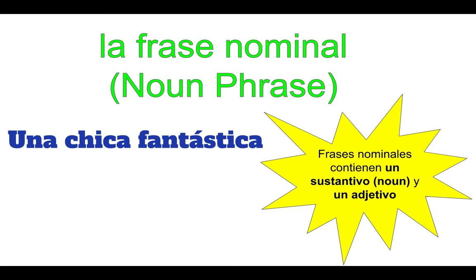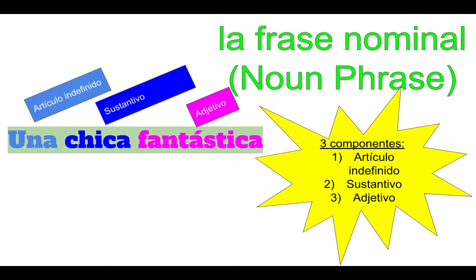Now, this is called a noun phrase, or una frase nominal. It has an indefinite article, a noun, and an adjective. Notice the adjective is modifying the noun chica, even though the whole object or noun phrase is modifying ella. So here are all the components of a noun phrase.